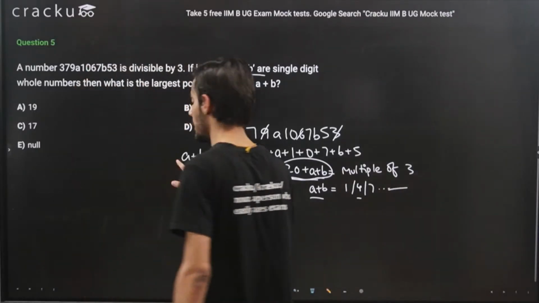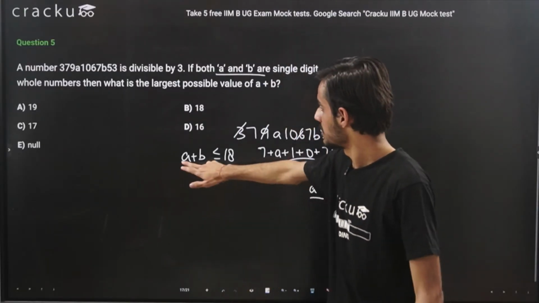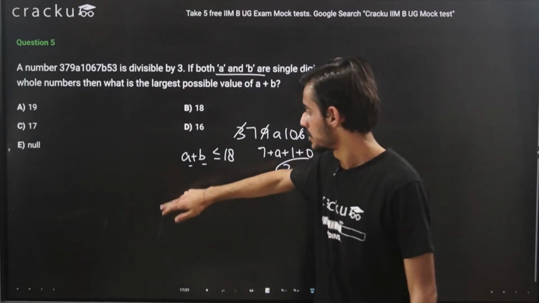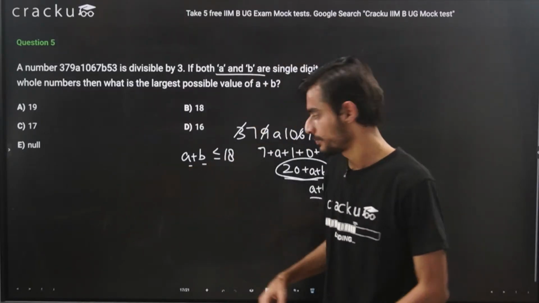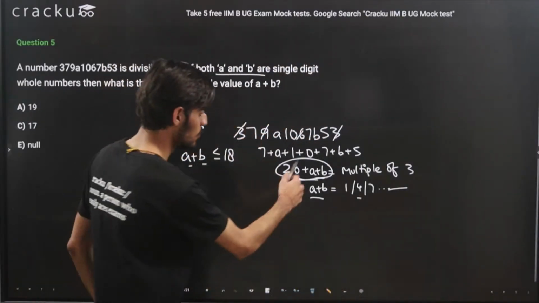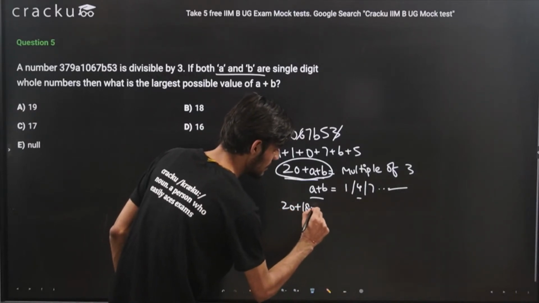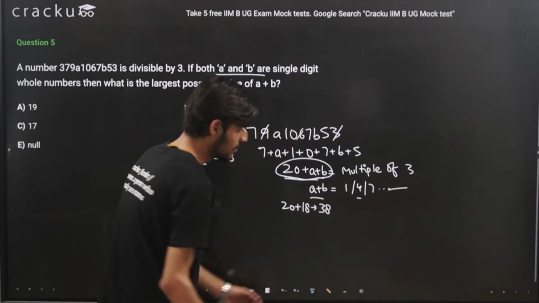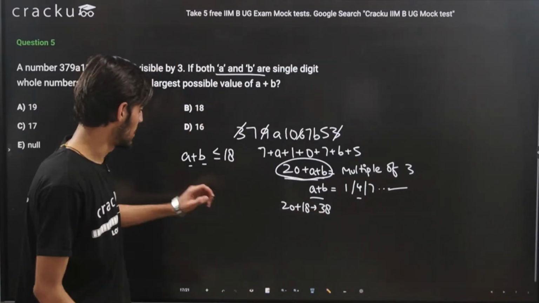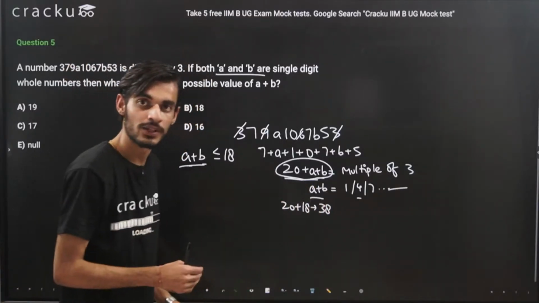So let's say we consider the sum to be 18. What we will get here is 20 plus 18, that will come as 38. But 38 is not divisible by 3, and we cannot go further because the largest value that A and B can take is 18. So we need to check for some smaller values.